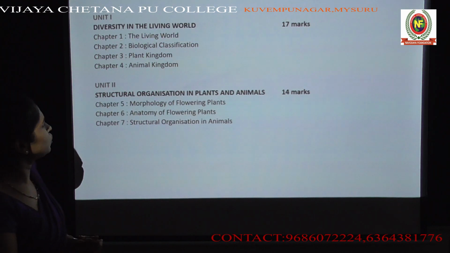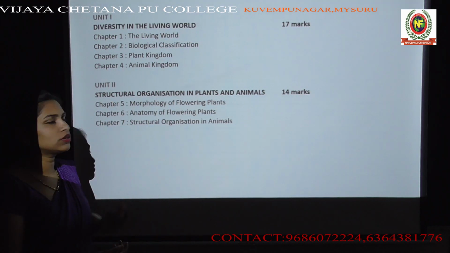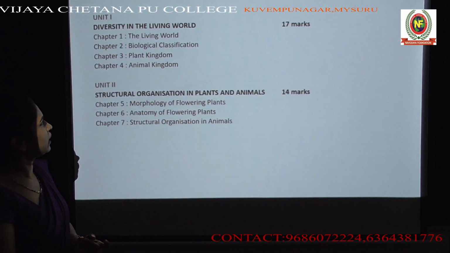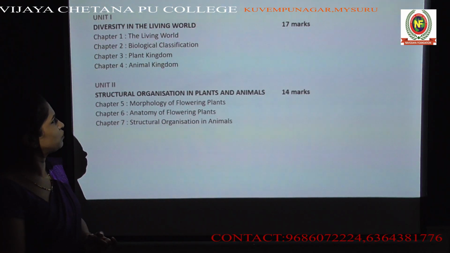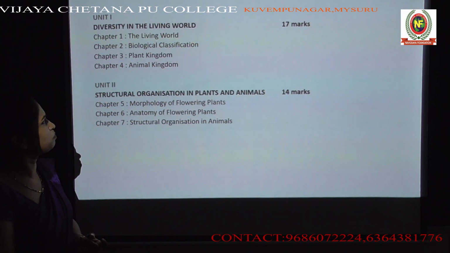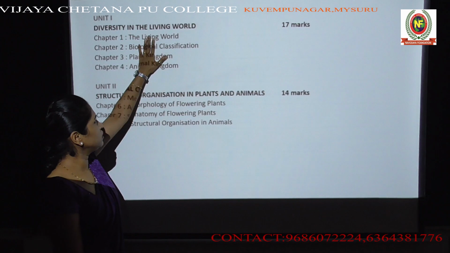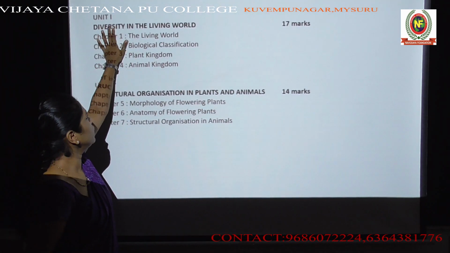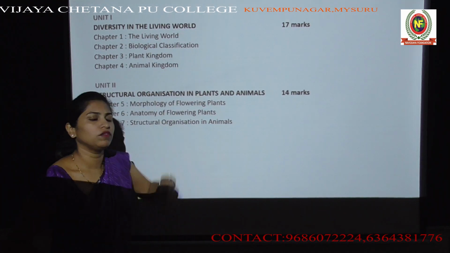Under that unit you will be studying 4 chapters. The first chapter is the living world, second chapter is biological classification, third chapter is plant kingdom, fourth chapter is animal kingdom. All these 4 chapters are covered in your unit 1, which is diversity in the living world.